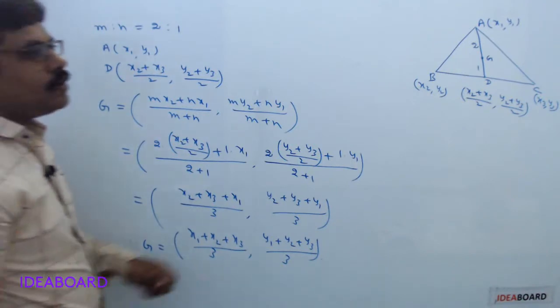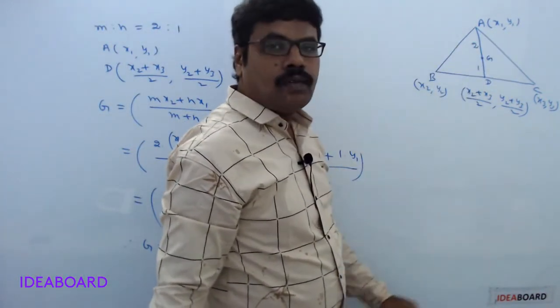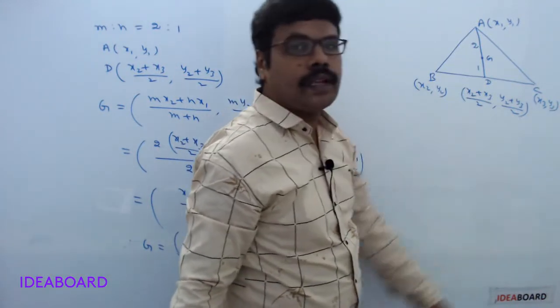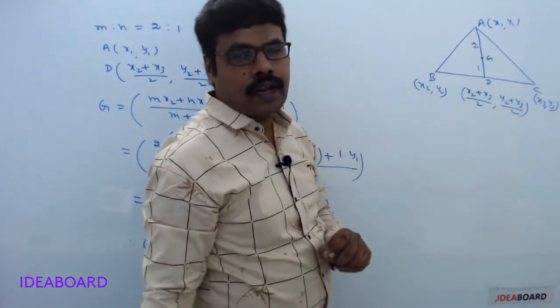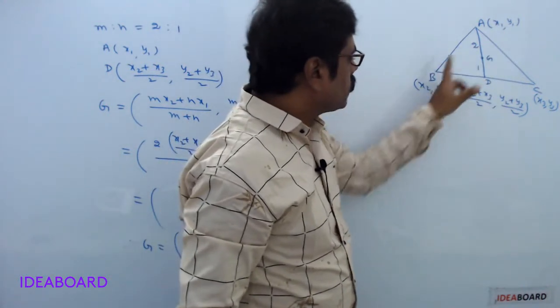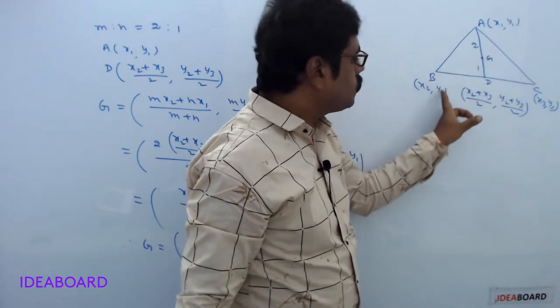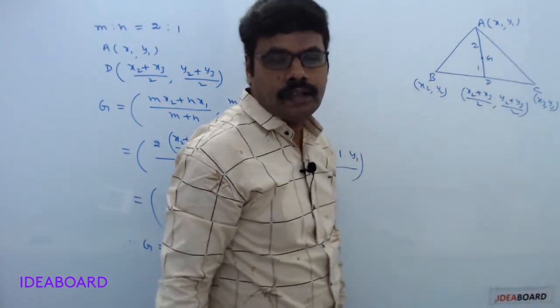So what is the formula? If A (x1, y1), B (x2, y2), C (x3, y3) are the vertices of a triangle, then centroid G equals x1 plus x2 plus x3 divided by 3, y1 plus y2 plus y3 divided by 3.